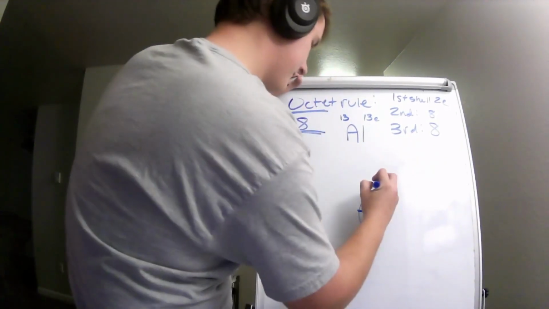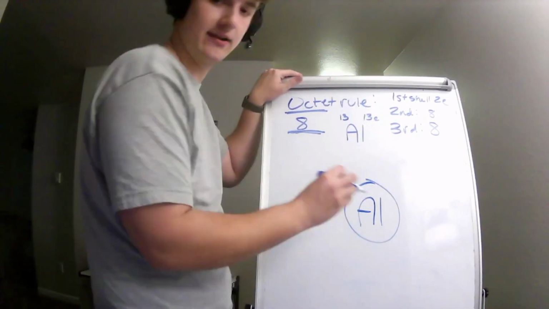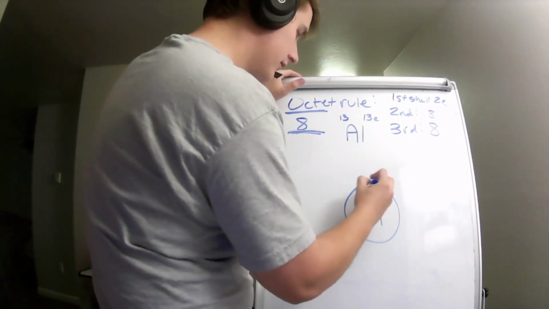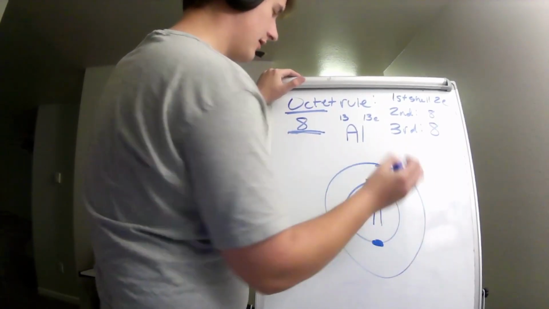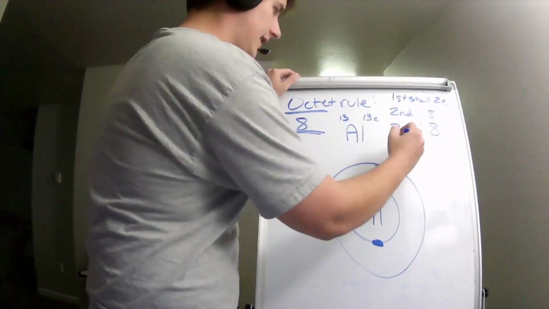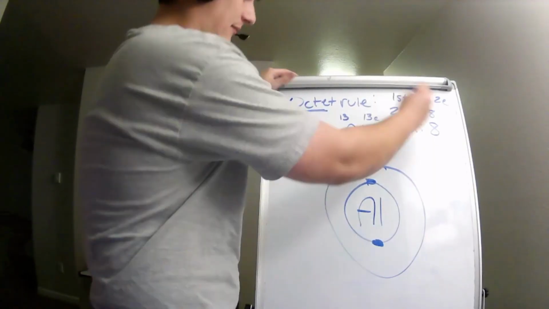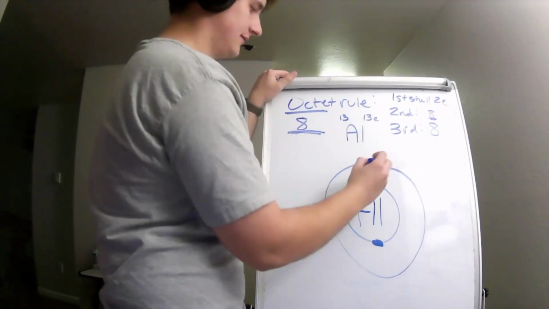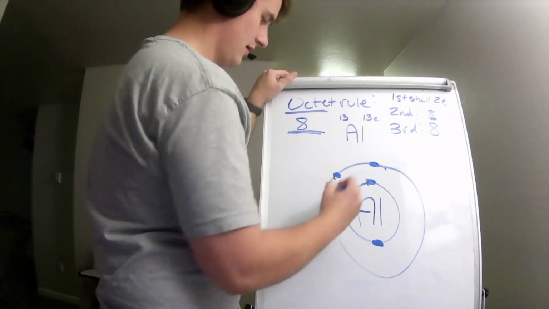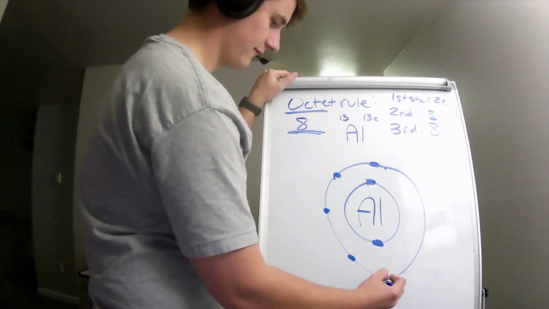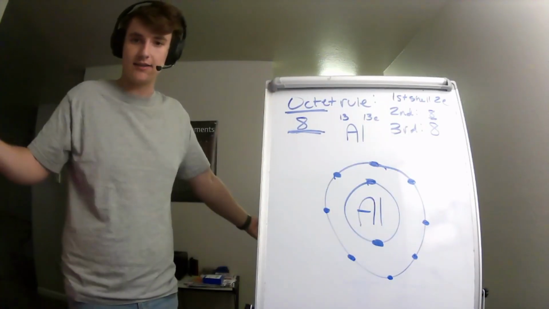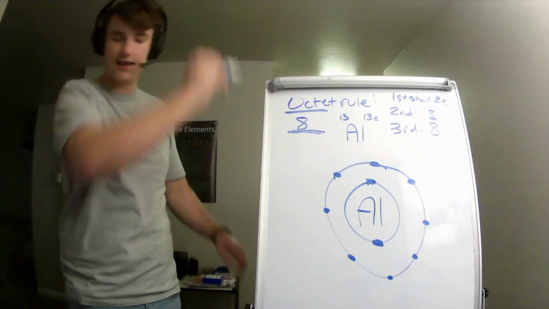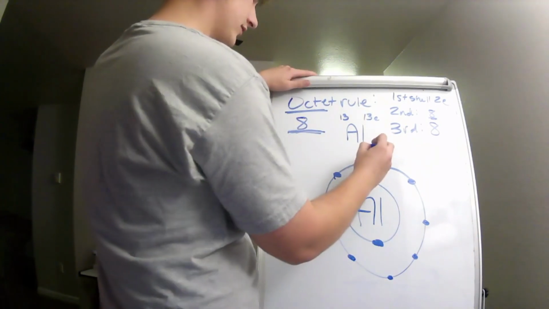Now, let's draw aluminium down here. Aluminium has 13 electrons, and we only need 2 in the first shell, so that can easily accommodate that. Okay, so 2 in the first shell. How many are going to be in our second shell? Well, 13 minus 2 is 11, and how many fit in the second shell? 8. So we can easily accommodate 8. 1, 2, 3, 4, 5, 6, 7, 8. So now we have 8 in our second shell. Our second shell's happy. It's full, right? It can hold 8. It has 8. Second shell's chilling.